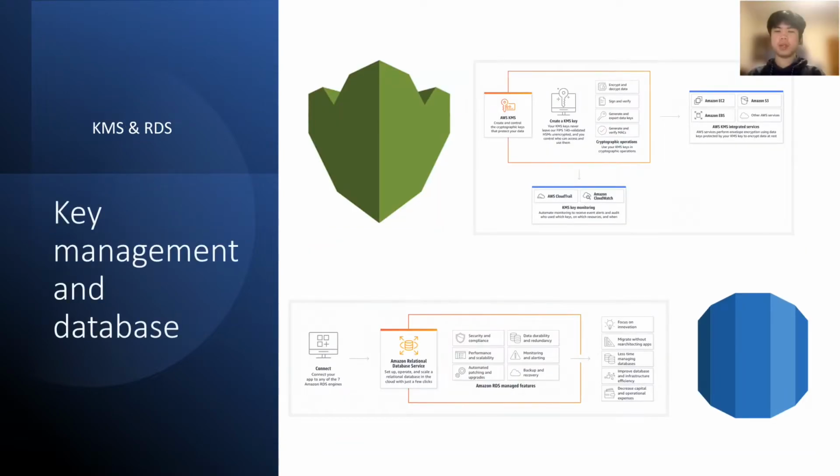The Amazon Key Management Service makes it easy for you to create and control the cryptographic keys that you are using to protect your data. Otherwise, KMS uses hardware security modules to protect and validate your KMS keys. The Amazon Relational Database Service is a web service that makes it easier to set up, operate, and scale your relational database in the AWS cloud.